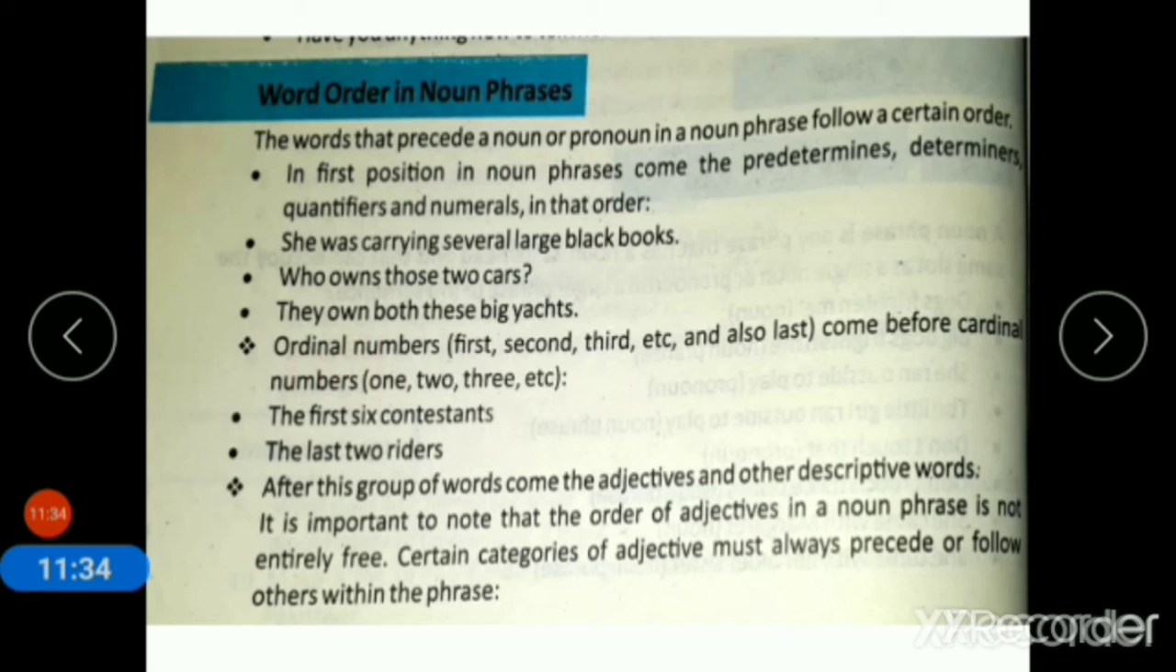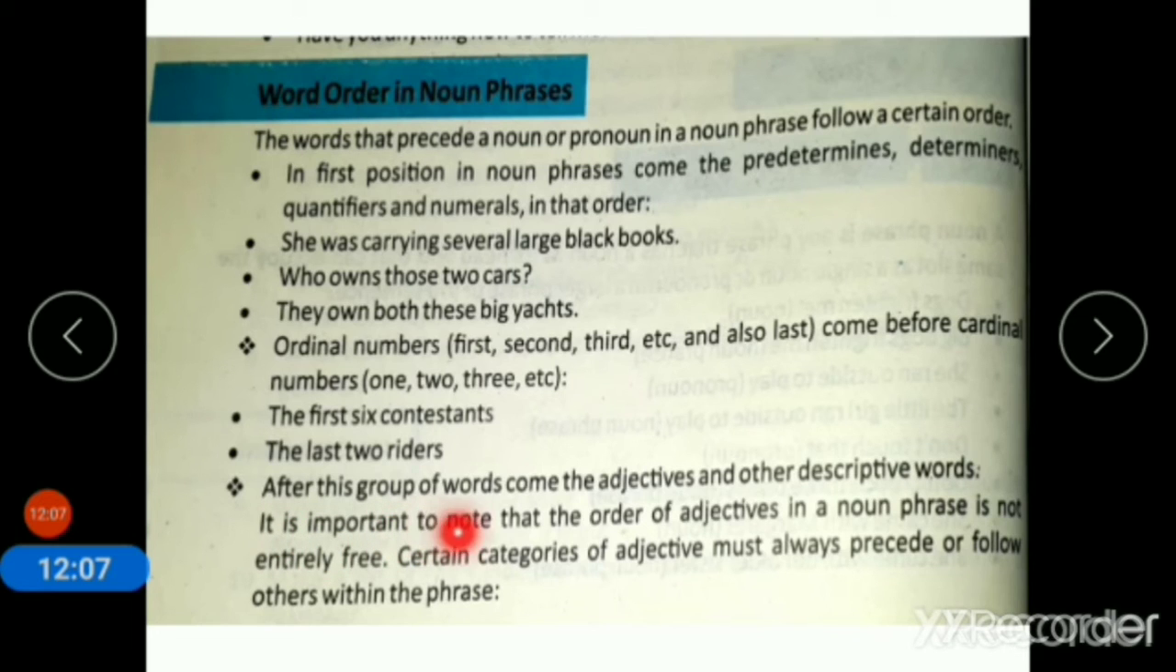Ordinal numbers, first, second, third, etc., and also last, come before cardinal numbers 1, 2, 3. The first 6 contestants. First is an ordinal number and it is followed by a cardinal number, which is 6. The last 2 riders. Third rule is, after this group of words come the adjectives and other descriptive words.